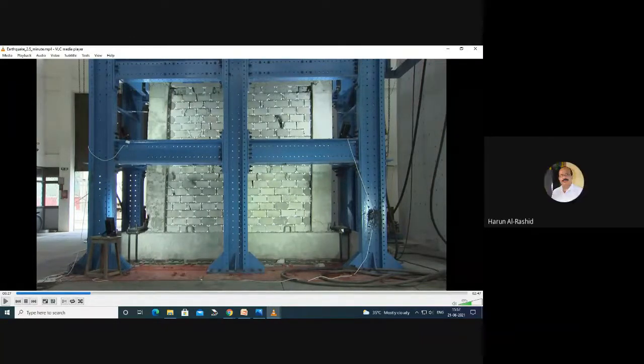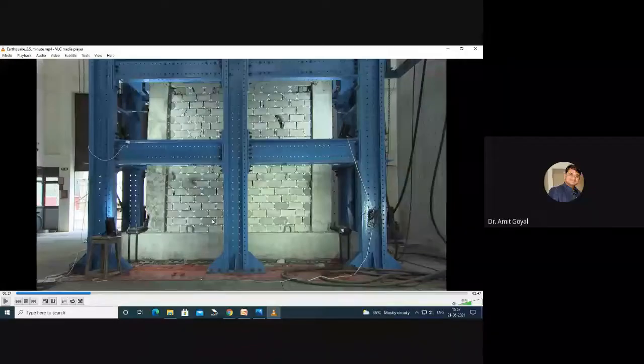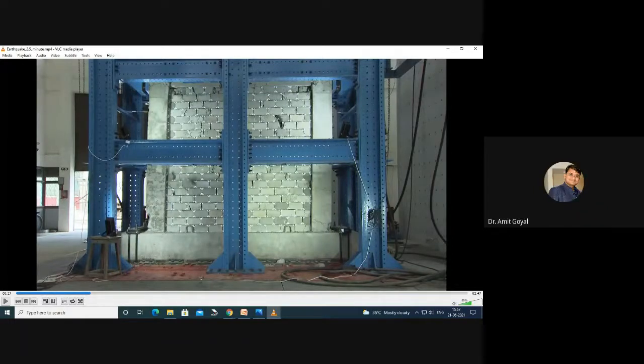So they are actually reducing the unsupported length of the structure, because you know this wall has no connection with this. No connection. So if you push this wall out of plane, it will overturn. So this is the out of plane failure of the wall, and this is one of the phenomena in many frame structures, and we want to reduce this out of plane failure of the wall.